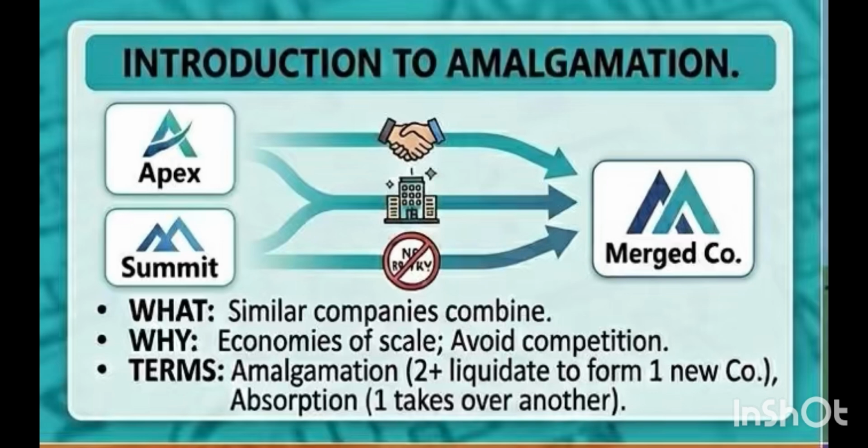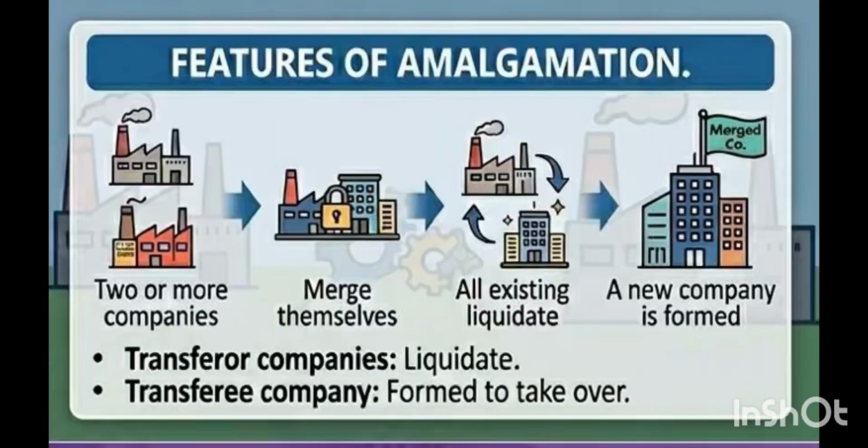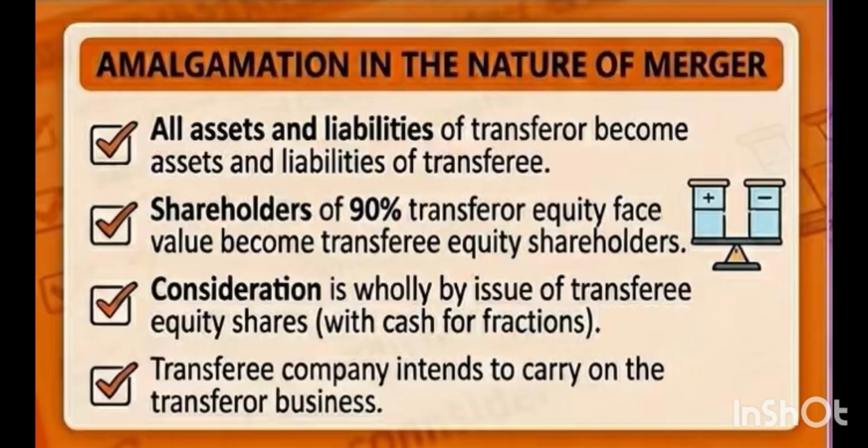The objectives of amalgamation are basically to increase market share, to reduce competition, to expand business and improve profitability, right? So features, like we have just discussed in the definition: two or more companies go into liquidation, one new company is formed, right?